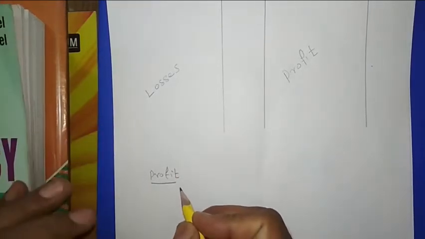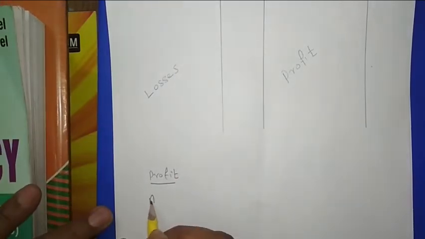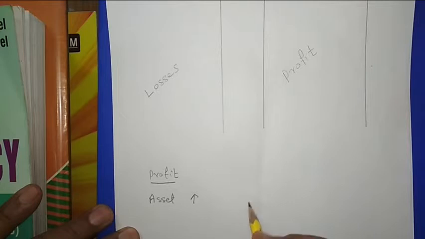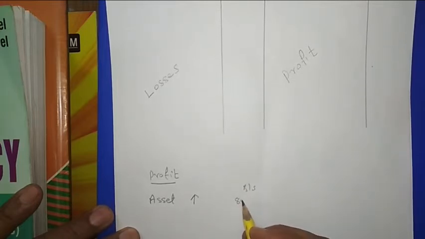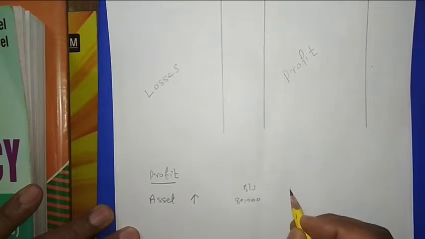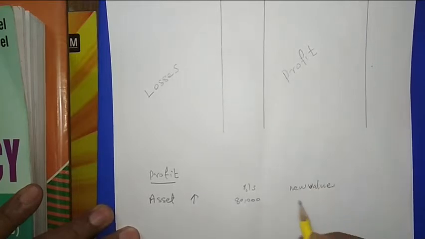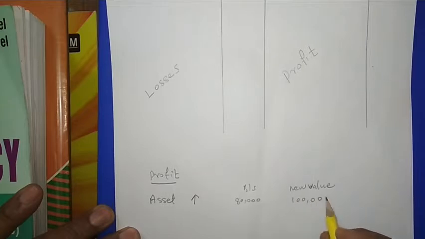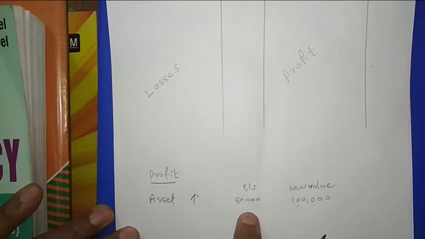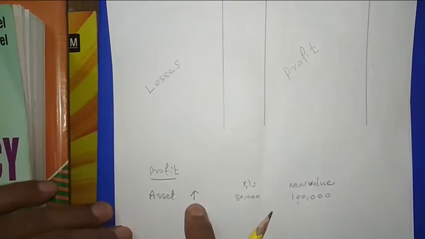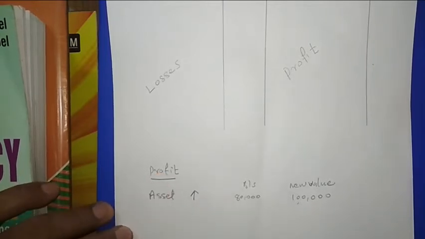Profit will come if the value of an asset is increasing. If the value of an asset is increasing, then it will be profit. For example, in the balance sheet the value of an asset is given as 80,000, and the new value they find out is 1 lakh. So here the value of the asset is increasing. This is in the balance sheet, and they are making 1 lakh the amount. Now the value of the asset is increasing, so this is the case of profit.